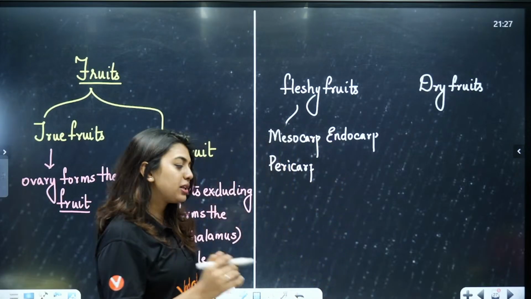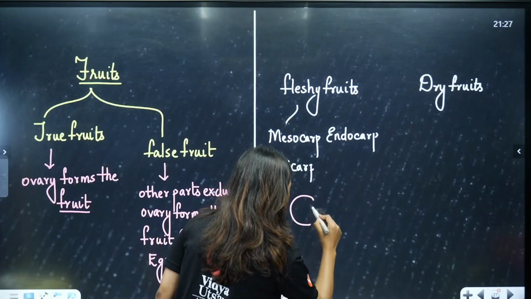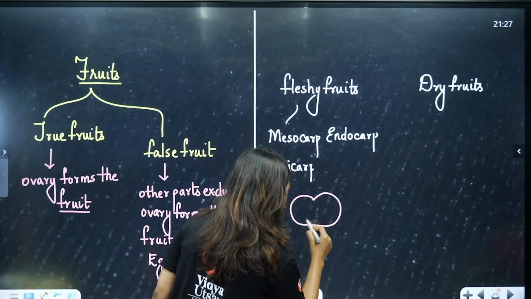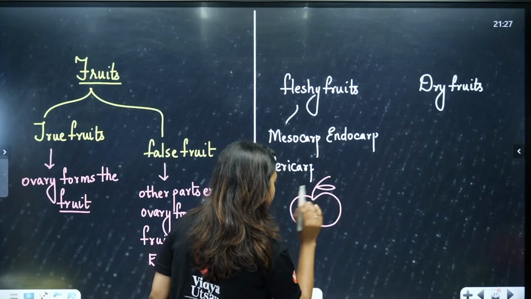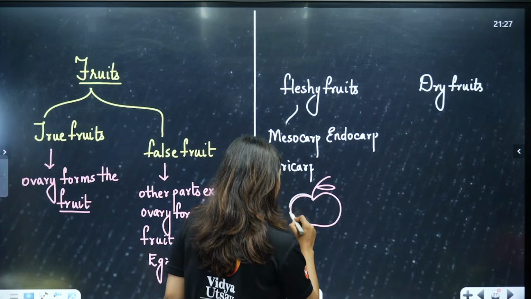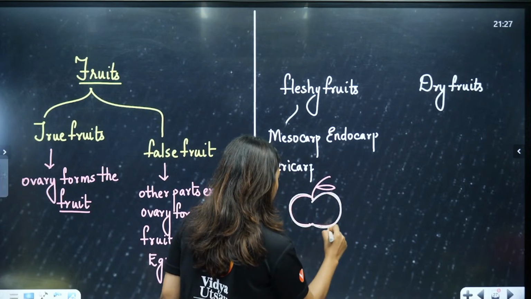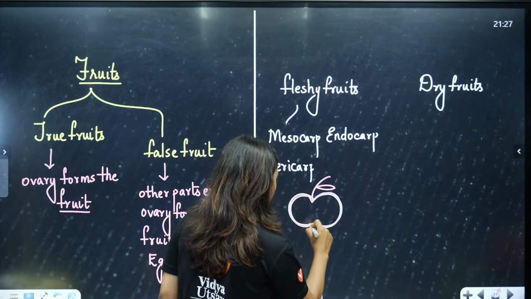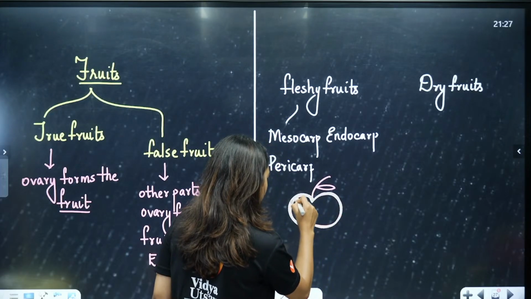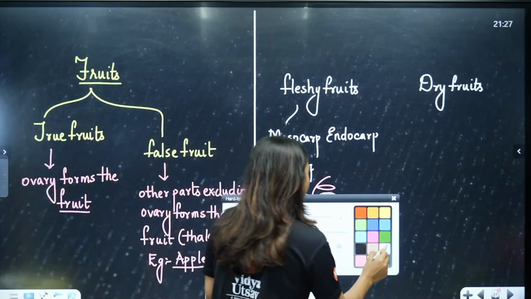Normally what should have happened, students, in a fruit? Normally, let's say, this is one fruit. It's not an apple, don't consider it as an apple. Now, what should have happened?